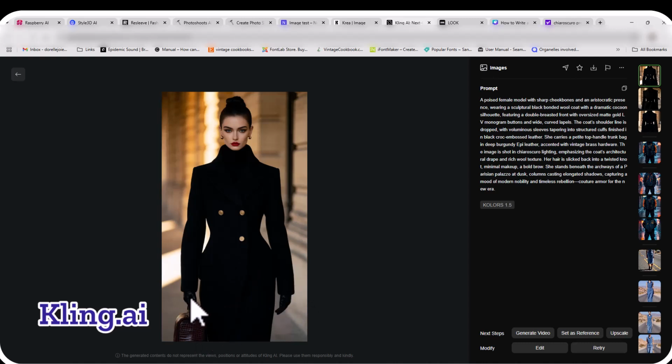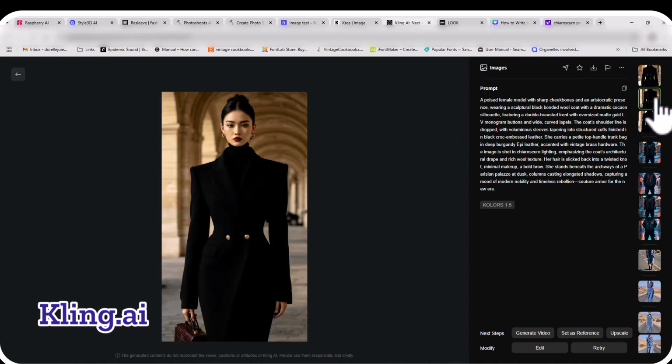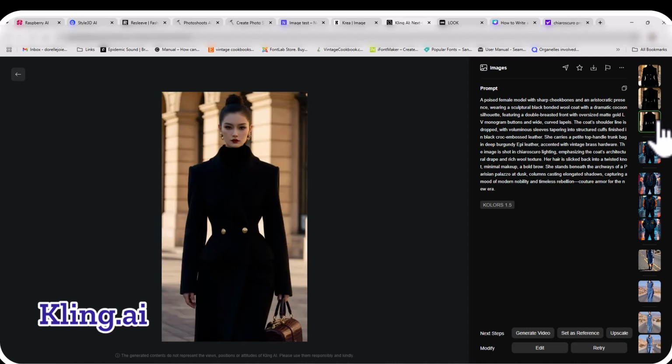I'm seeing leather gloves, but not really leather on the sleeves. And with the lighting, it's hard to catch the details. So you can see that it's double-breasted and very good lighting details as well.